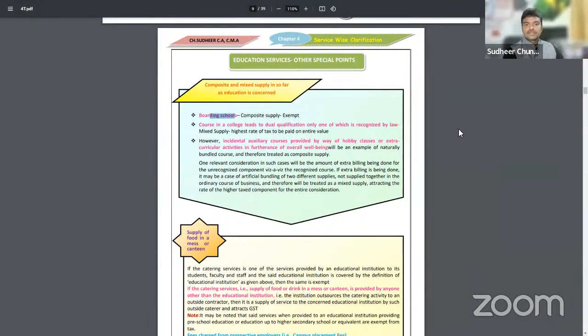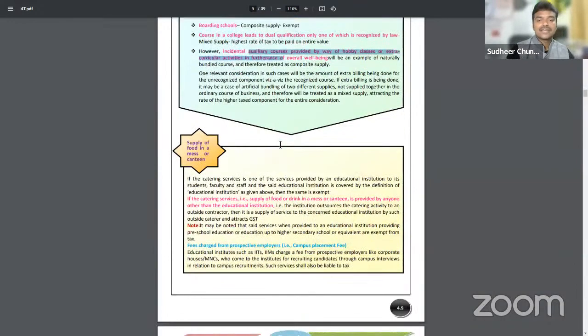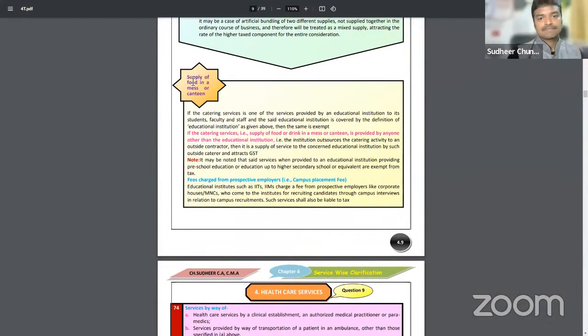Next. Sir, it has to provide recognized by law courses. Any private courses like MSET training, IIT training, if these were provided, it becomes mixed supply. Highest GST will be charged. In such cases, what happens? Highest GST will get charged. Next, incidental auxiliary courses provided like hobby classes, extra co-curricular activities, etc., will also be exempted. Because education institutes, I have said to you, any services they provide, bus fee, school fee, co-curricular activities fee, all will be exempted from GST.